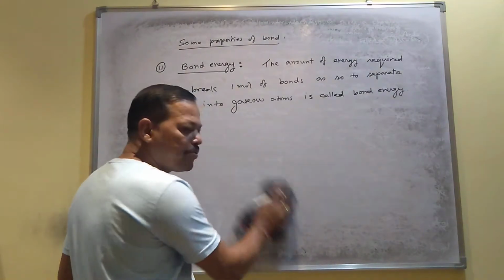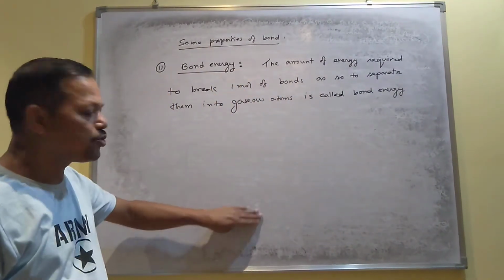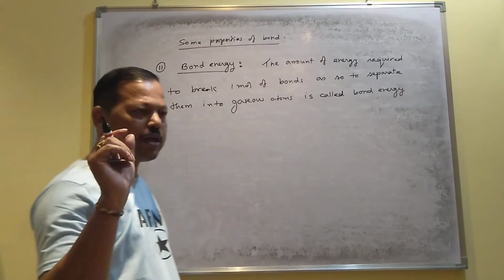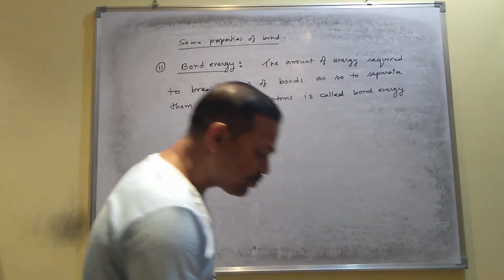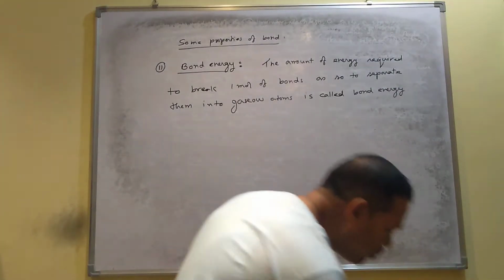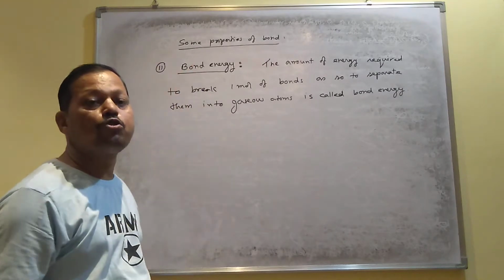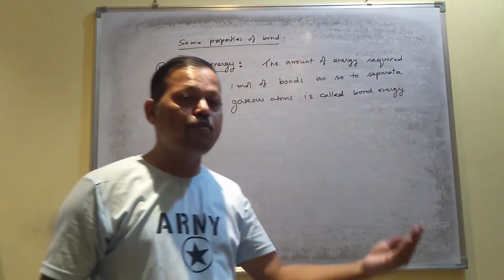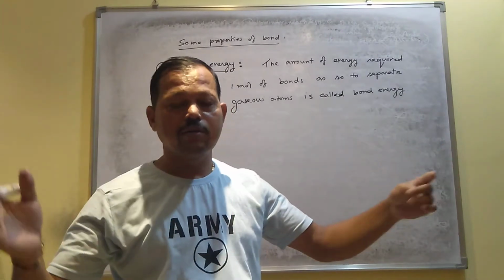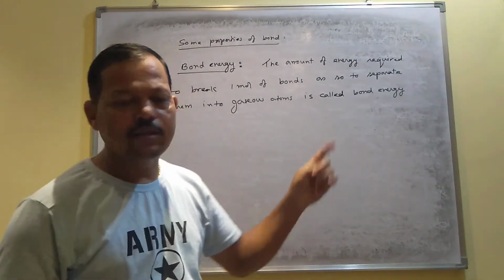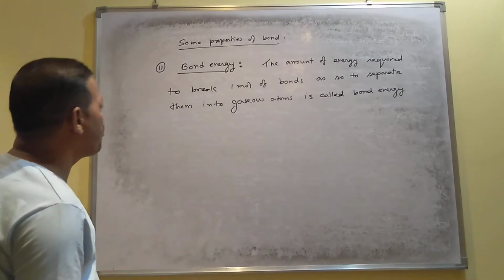I mean, in terms of heat, by applying heat you can break the bond. That's why the energy is also called enthalpy. I mean, the energy in the form of heat is called enthalpy. Now one thing you have to know, the bond energy is inversely proportional to bond length. Already you have done bond length. If bond length is more, I mean if it is longer, energy will be less. So bond energy and bond length are inversely proportional.